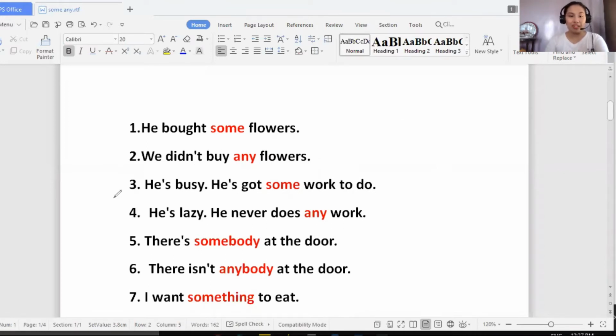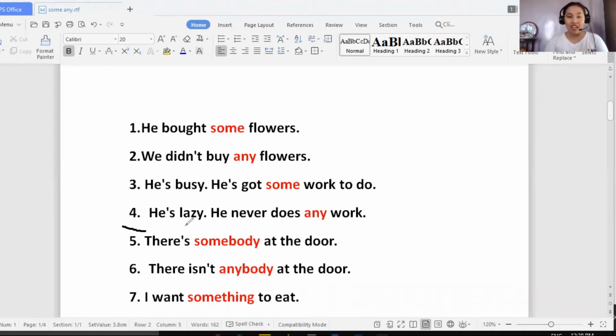Okay, next, let's go on here. He's busy. He's got some work to do. So this one, you couldn't see the word not, without, and refuse. That means this sentence is a positive sentence, or affirmative sentence. So we can use some in work to do. Okay, next one, number 4.